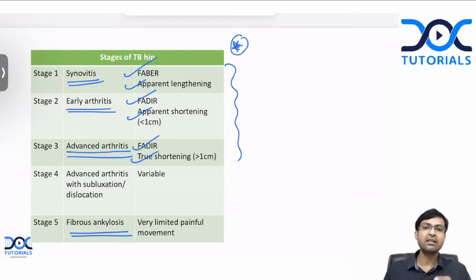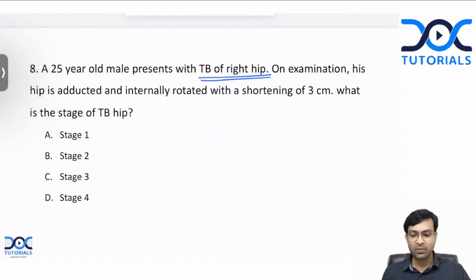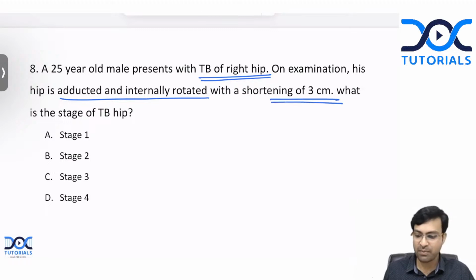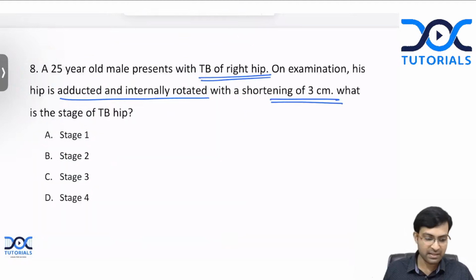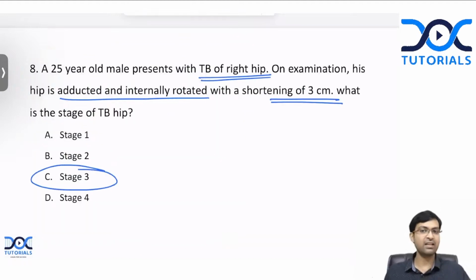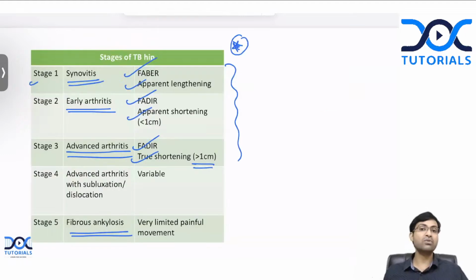They could ask a patient with TB hip comes, there is flexion, abduction, external rotation. What is the stage? It would be stage 1. And what about this question? There is flexion, adduction, internal rotation with shortening of 3 centimeters, which is more than 1 centimeter, isn't it? So what is the answer here? This is stage 3. Okay. So this is a table that you have to learn for your exam. At least the first 3 you have to learn. And if you learn that, you can answer these questions. So various permutations and combinations are possible from this table. Okay.